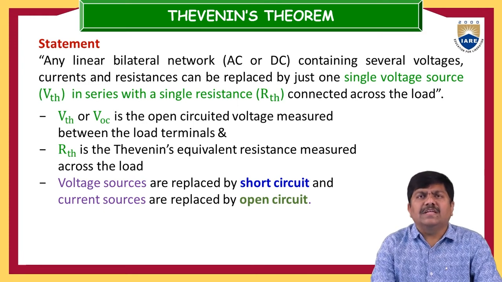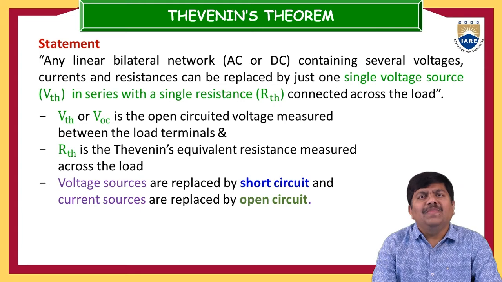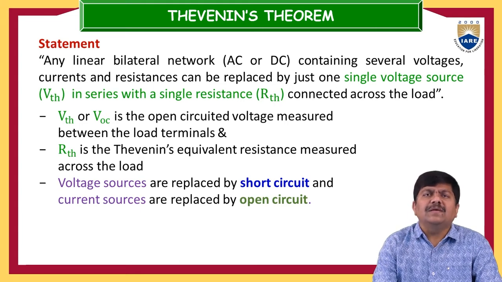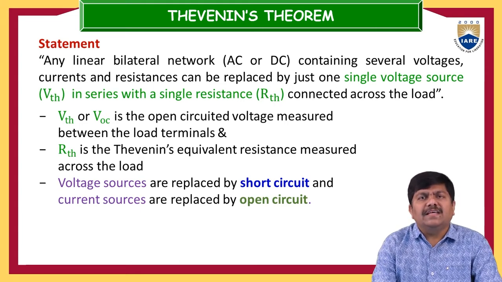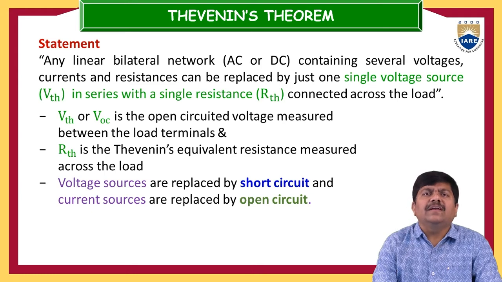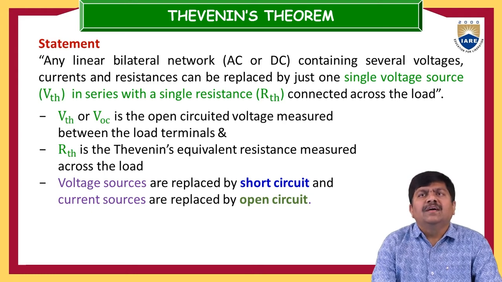Here there are some nomenclatures we have to follow, that is VTH, or sometimes represented as VOC. OC stands for open circuit voltage, measured between the load terminals.